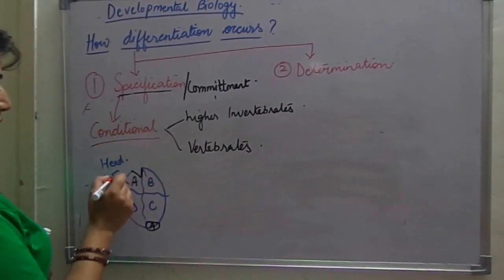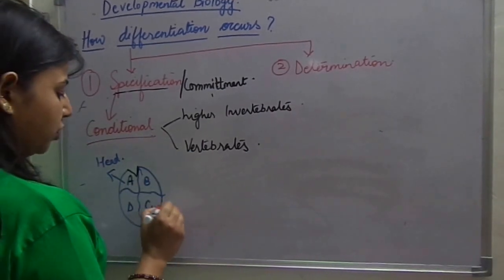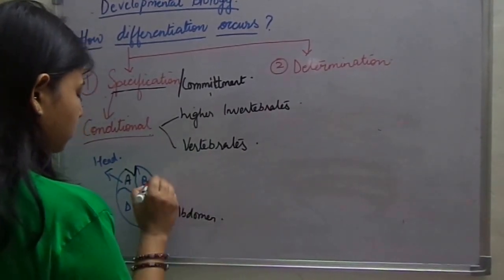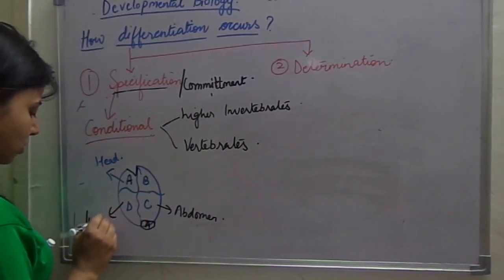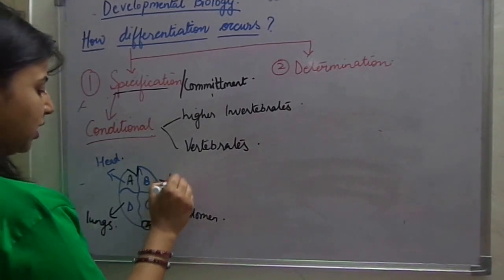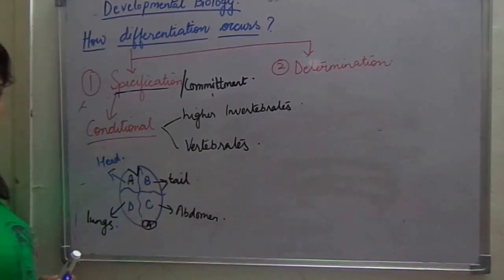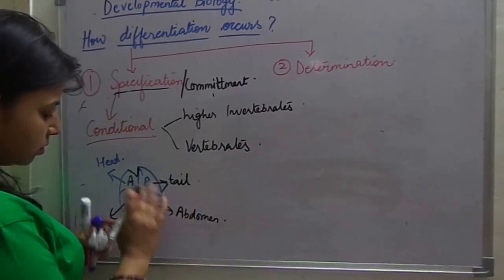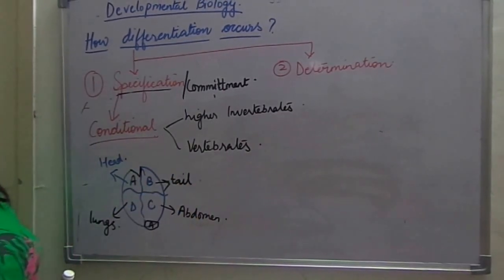So what will happen? A was forming the head, we spoke, C was forming the abdomen, D was forming the lungs, and B was forming the tail. We discussed just before, right? So what will happen? Still everything will form normally.